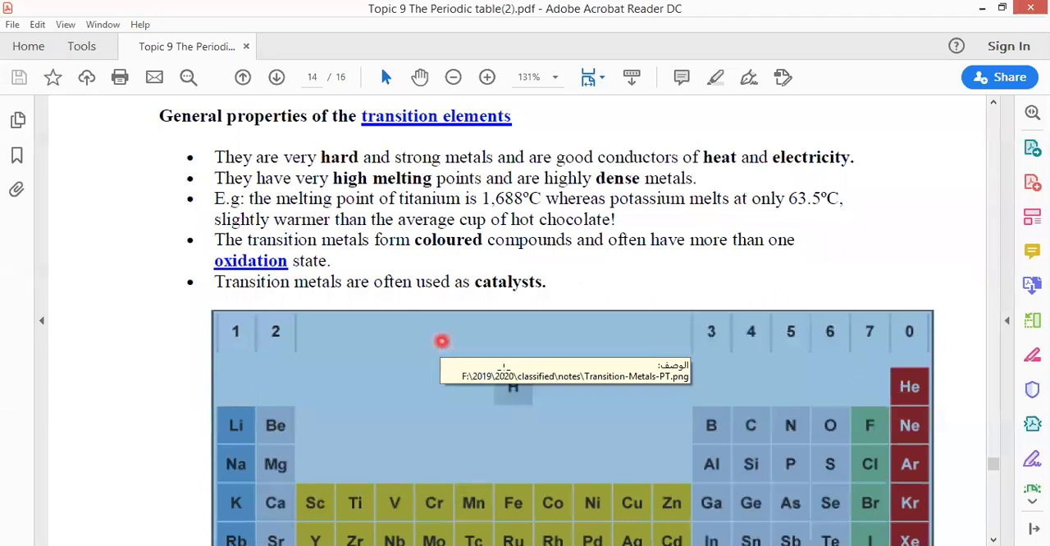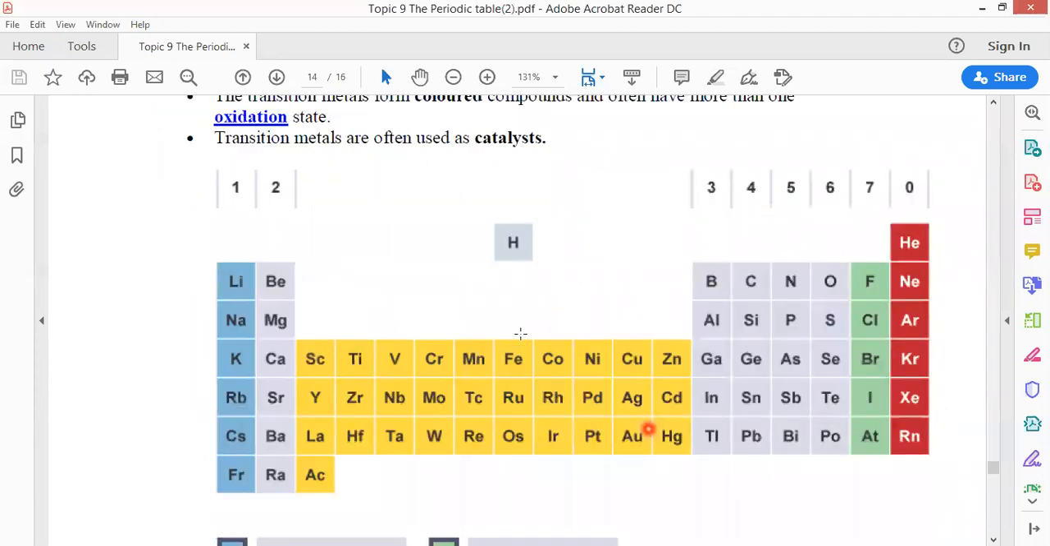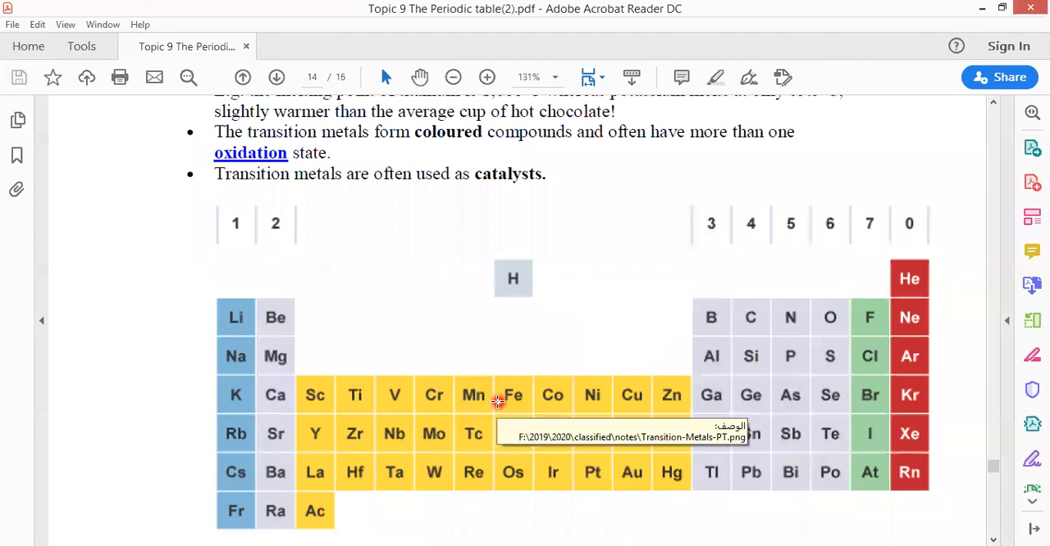Most of the transition elements are used as catalysts in chemical reactions. We can use nickel as a catalyst, iron, Mn, Co, Cr as catalysts. So these elements can be used as catalysts. So that's what I need to say about transition elements and noble gases.